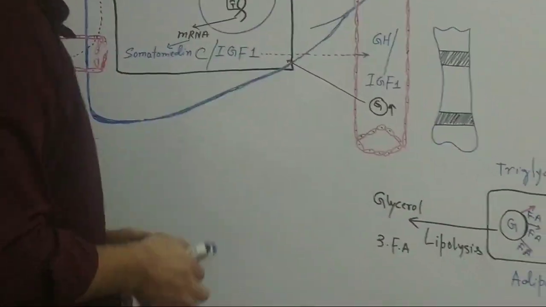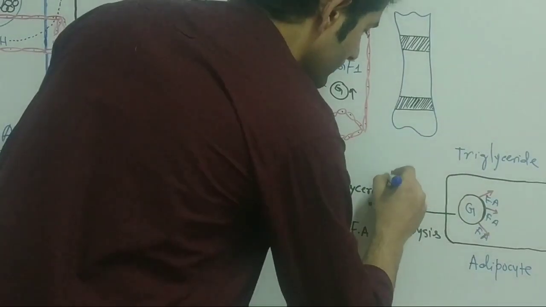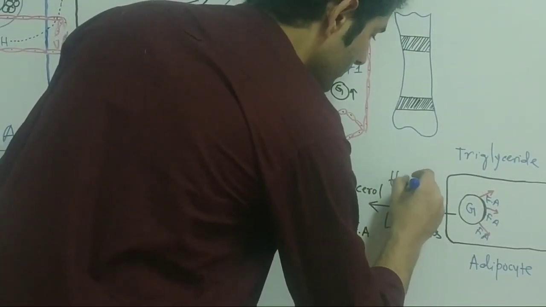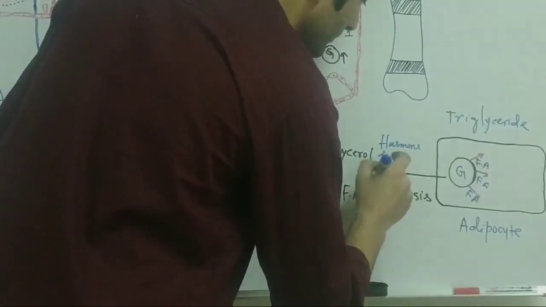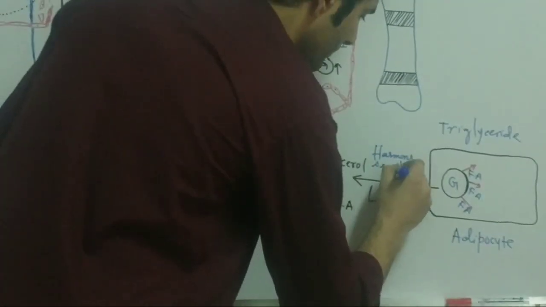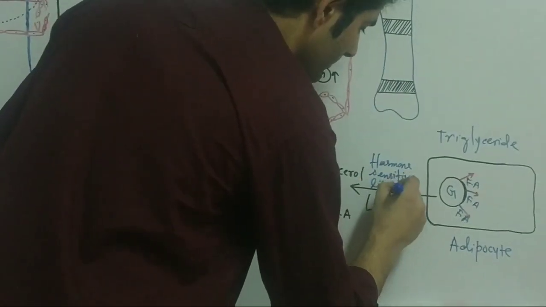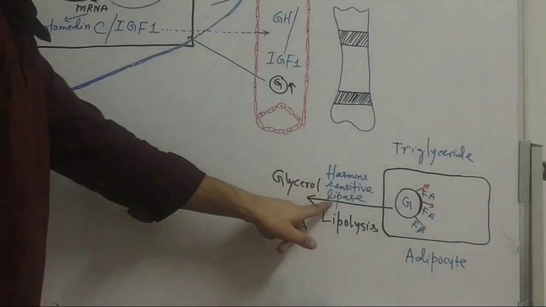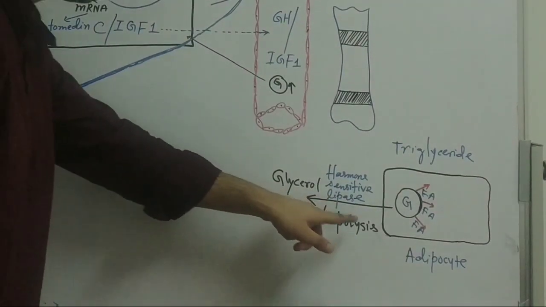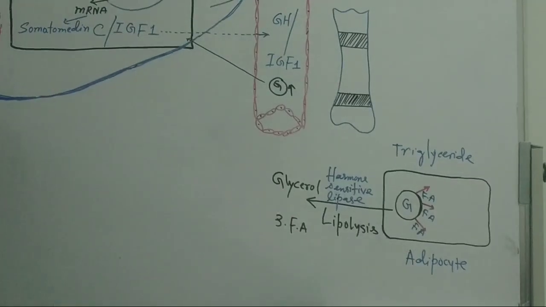Now let me name the enzyme. The enzyme is called hormone sensitive lipase. Hormone sensitive lipase or growth hormone sensitive lipase. When this lipase is activated, it converts the triglyceride into glycerol and 3 fatty acid molecules.